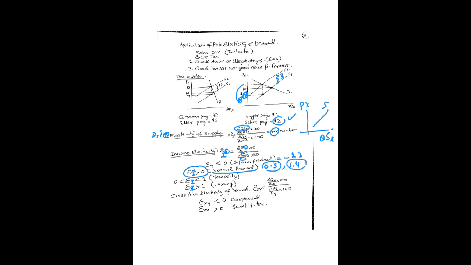But there are two types of normal products. If your elasticity is positive but less than 1, like 0.5, it is inelastic. If your demand is inelastic but positive, these products are called necessities. So a necessity product has income elasticity that is greater than 0 but less than 1.